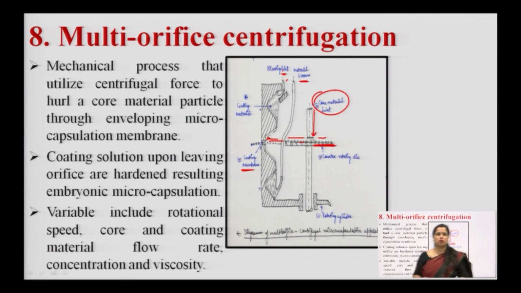The higher the concentration of polymer, the thicker the layer that will be formed on the core material. So, these are the various factors, and these are the various types of preparations which we use to prepare microcapsules. This is basically a mechanical process using centrifugal force.